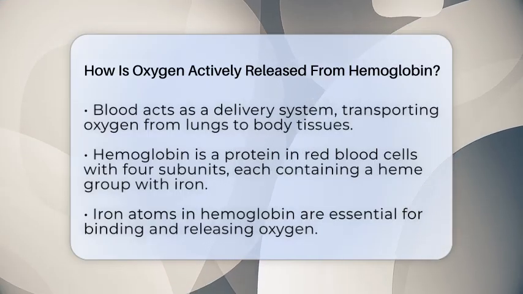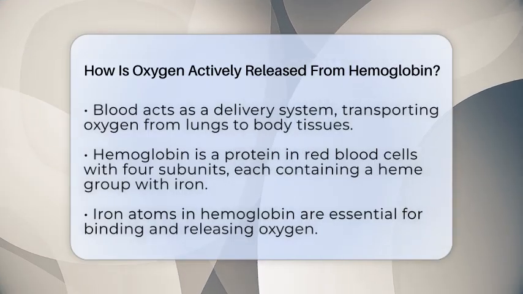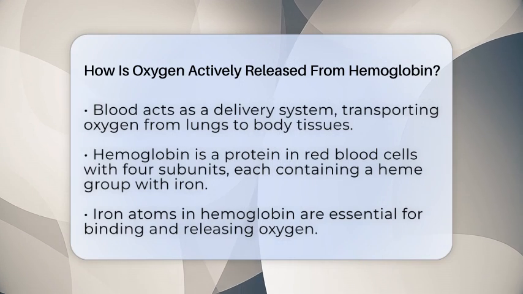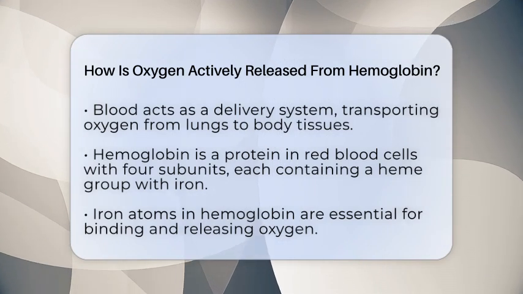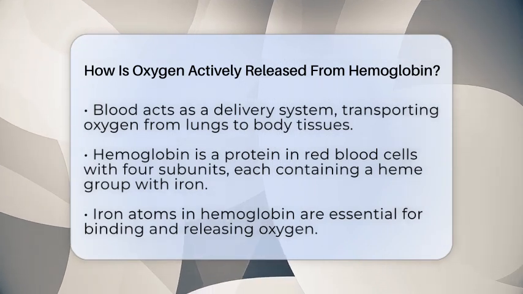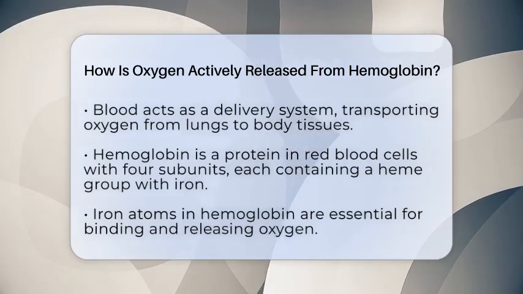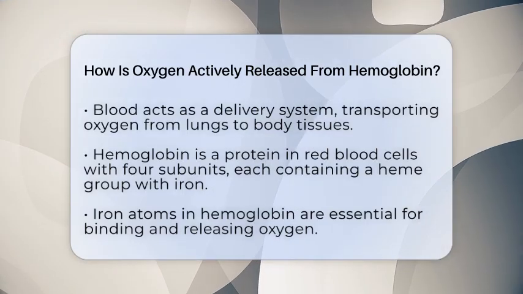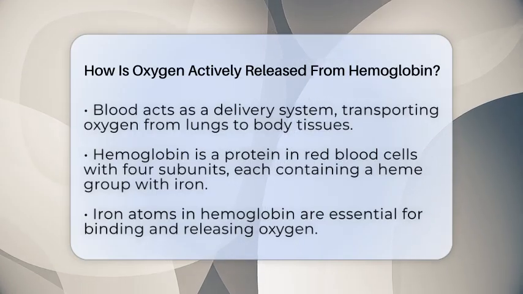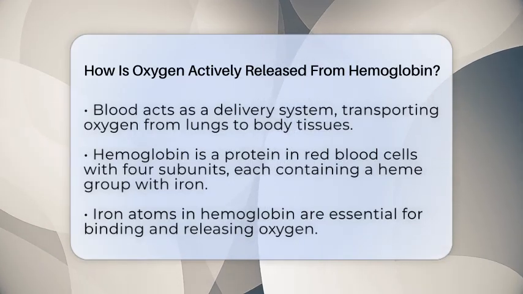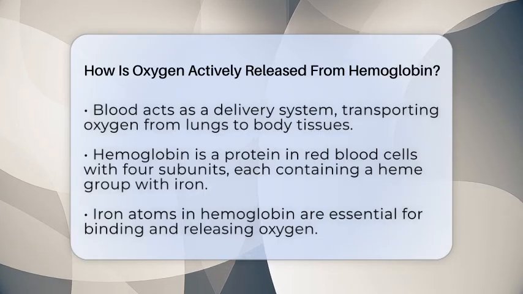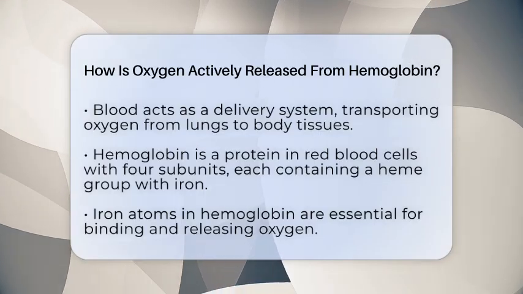Hemoglobin is a protein inside red blood cells made of four subunits, each with a heme group containing iron. These iron atoms are the key to oxygen binding and release. When hemoglobin reaches the lungs, it binds oxygen easily because the oxygen pressure is high there. This causes hemoglobin to shift into a state called the relaxed state, which has a high affinity for oxygen.